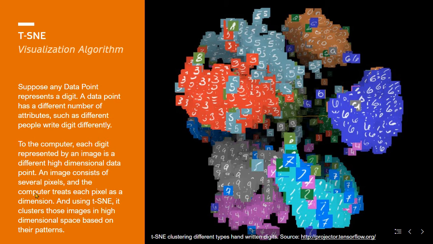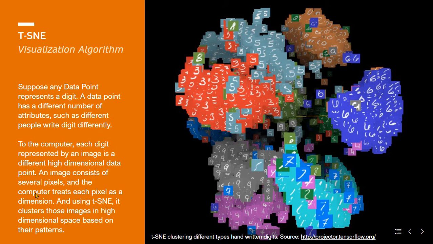A data point such as a person consists of different attributes, such as height, weight, origin, occupation, favorite food, color, etc. The number of attributes considered are the dimensions of the data point. The computer sees these dimensions as numbers, and each set of numbers represents a data point. But by looking across all of these dimensions at once, the computer can place related data points closer together in high-dimensional space. Using t-SNE, the computer clusters together the data points that it considers related.